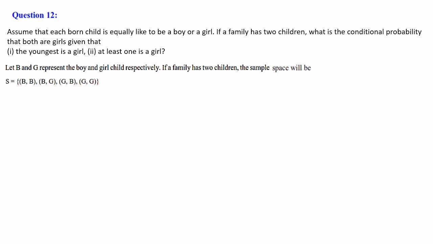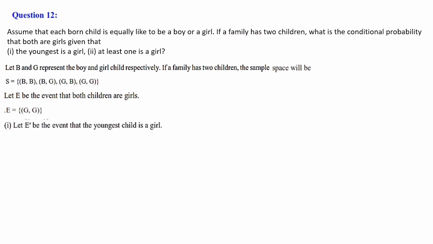And here both are girls. Let E be the event that both children are girls. That is the probability we need to calculate, so we have taken that as E. Both children are girls means this is the only one chance, that is G, G. First one is a girl and the second one is also a girl, because only two kids are given in the condition. Then let E dash be the event that the youngest child is a girl.